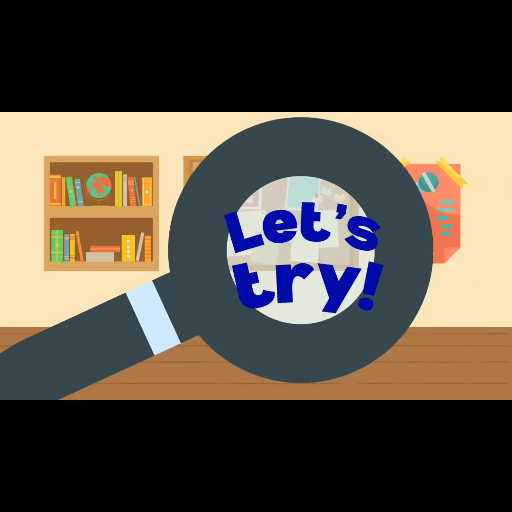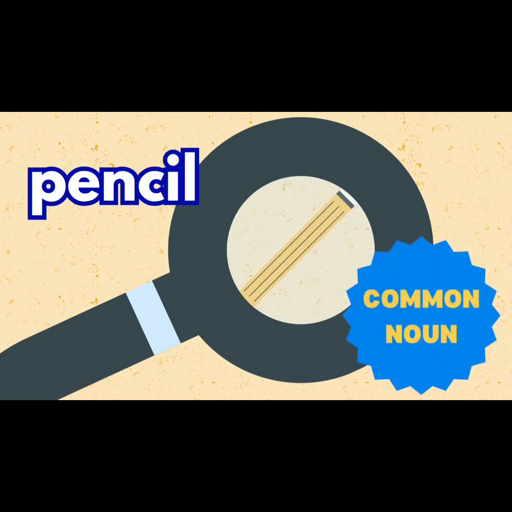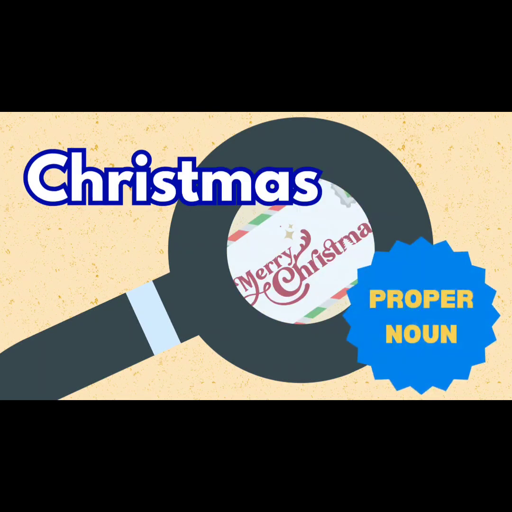Now you have learned about proper and common noun. Let's try with some more examples for better understanding and knowledge. Pencil. It is a common noun because it does not begin with a capital letter. Christmas. It is a proper noun because it begins with a capital letter.